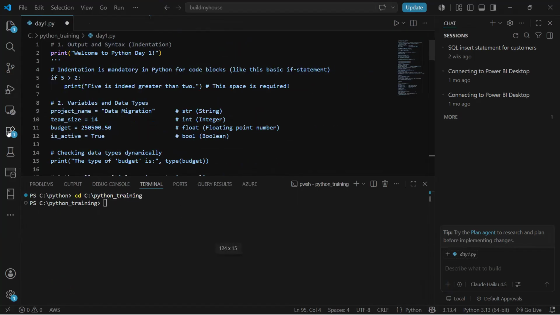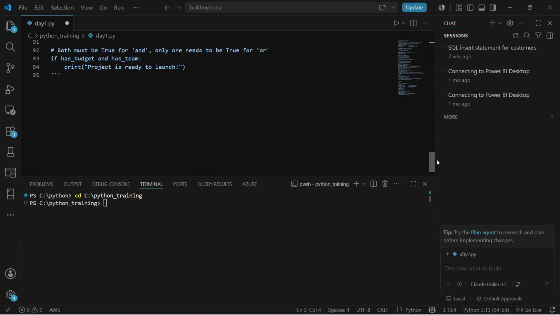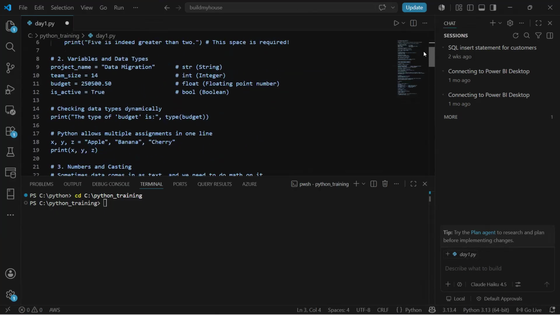Okay. Now, the very first thing, like if I want to comment out a single line, I can use this hash, which will comment out a single line. Okay. And if I want to comment out multi-lines, I can use either single quotes or double quotes at the beginning and single quotes or double quotes at the end. So this will comment out the entire section, okay, or multiple lines.